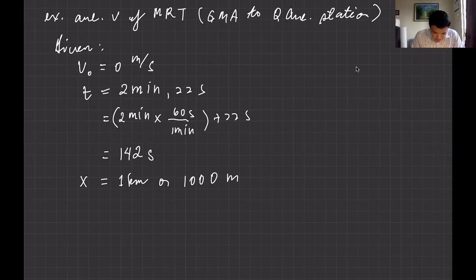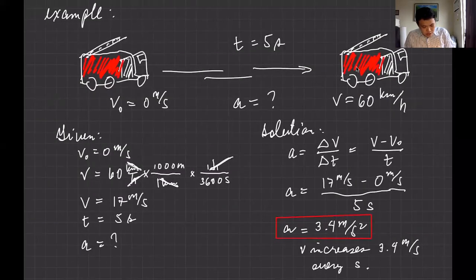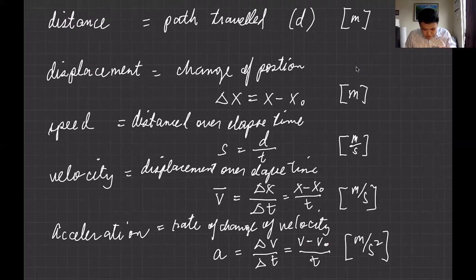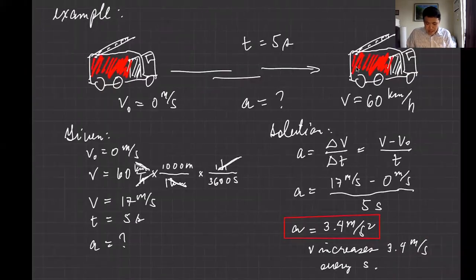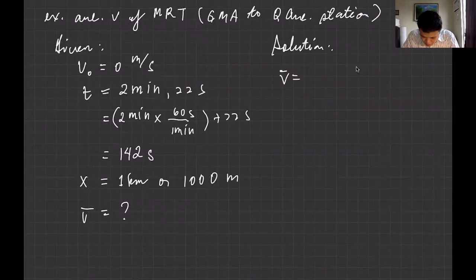Okay, so what is the average velocity? Actually, we don't need the value of 0, right? For our solution, if you recall your set of equations, average velocity is delta x over delta t. So that's the equation that we're going to use.